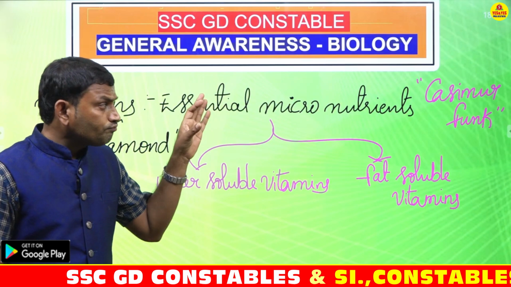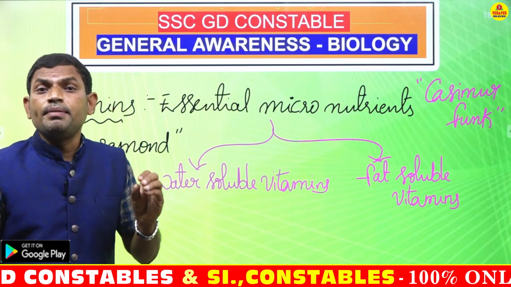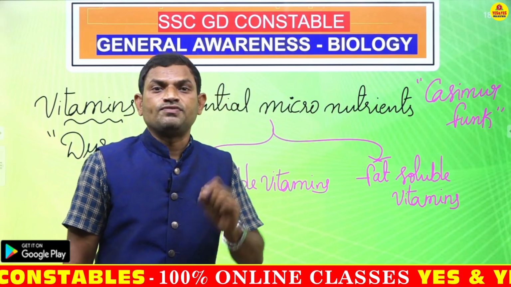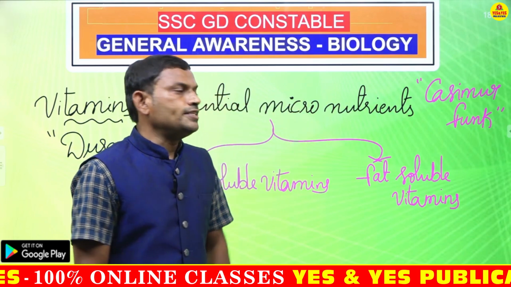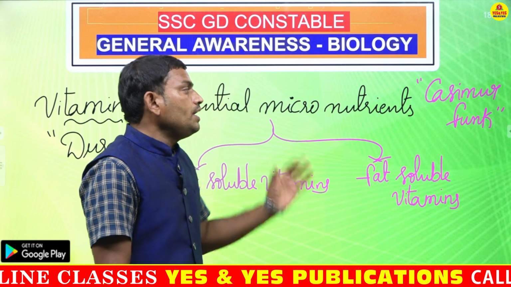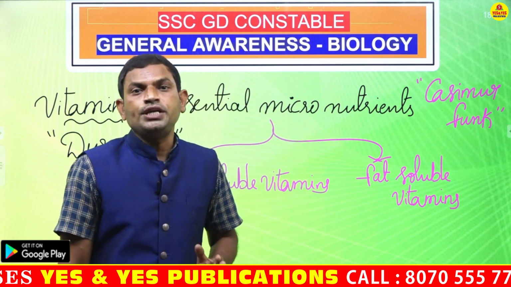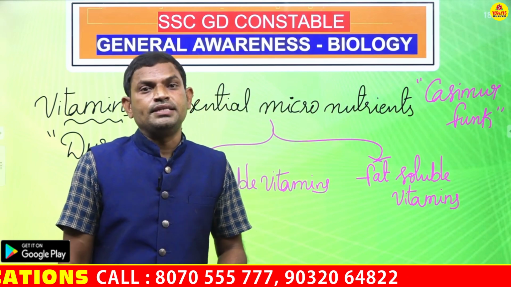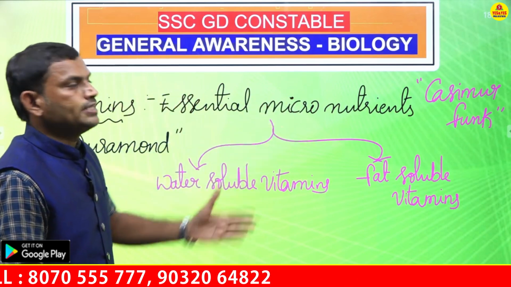That's why one of the B complex vitamins, vitamin B1, was first clearly explained by Casimir Funk. That's why he is called the father of vitaminology. And if the question is asked who discovered vitamins, definitely you have to answer Casimir Funk.